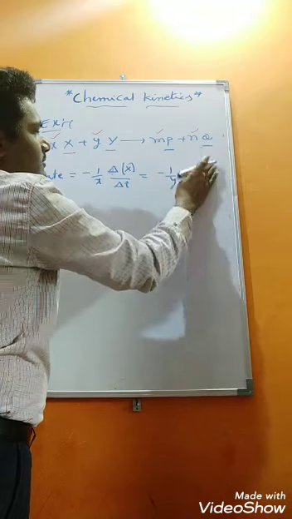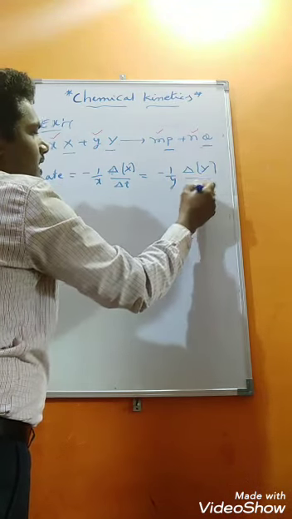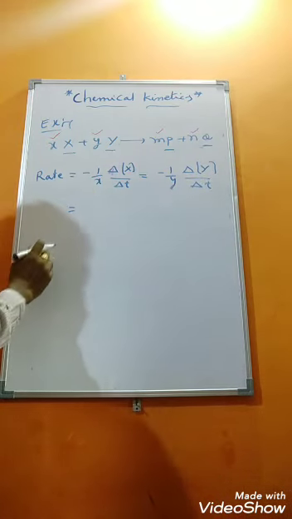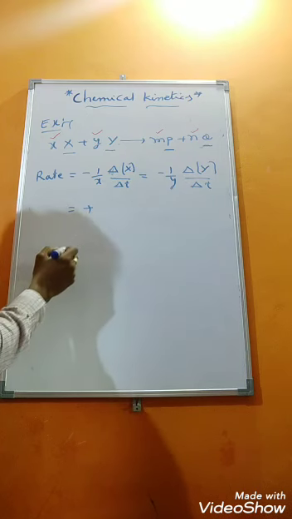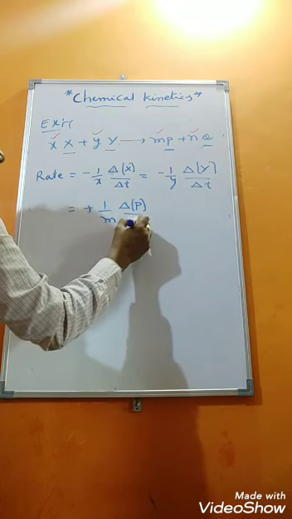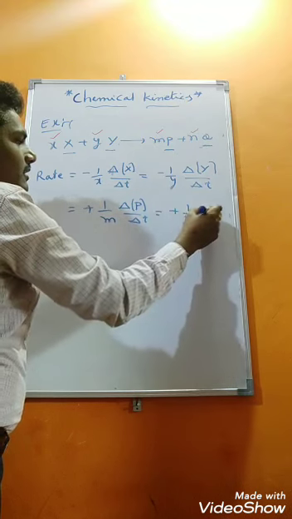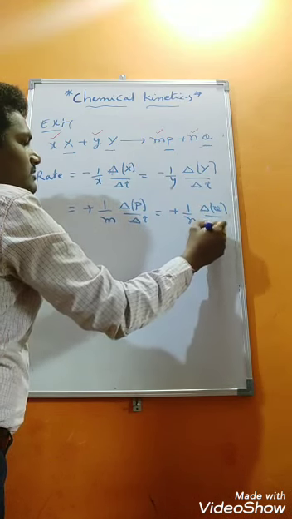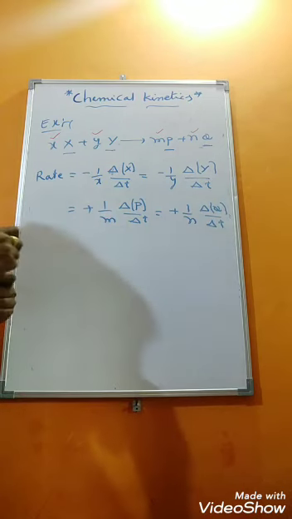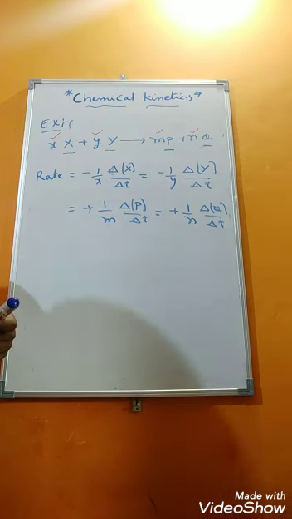Delta y divided by delta t. With respect to reactant we have written. Now you write with respect to product, that is P. Product means positive sign we need to take: 1 by m delta P divided by delta T, which is also equal to, with respect to Q, 1 by n delta Q divided by delta T. Like this we can write whatever reaction they give. Rate expression we can write in a very easy manner. Got it, students? Everybody understood this one? How to write the rate expression?